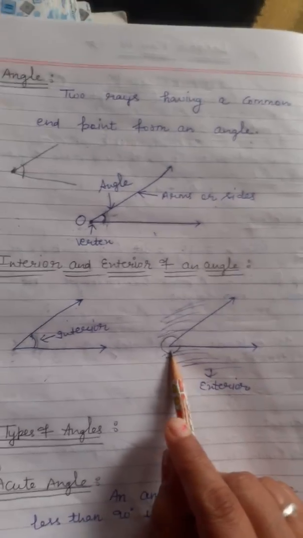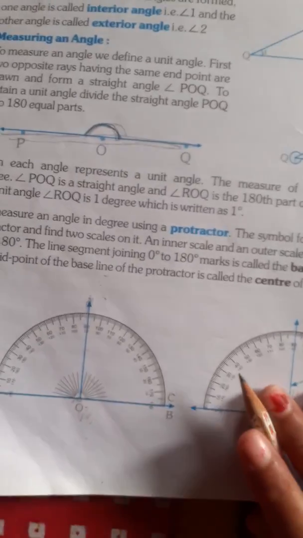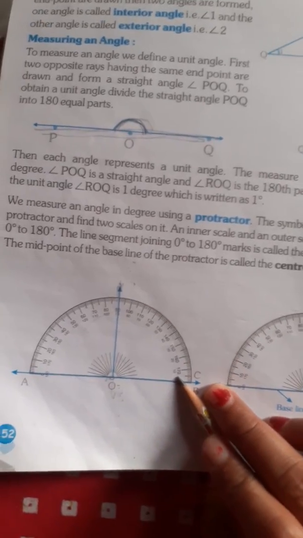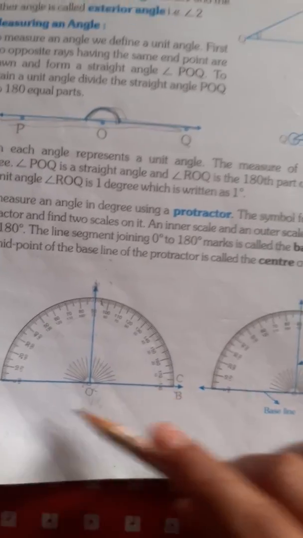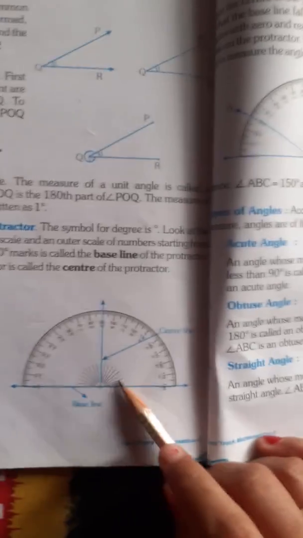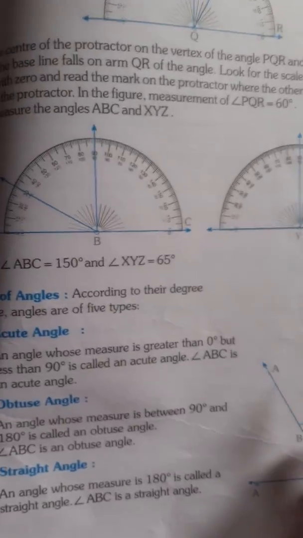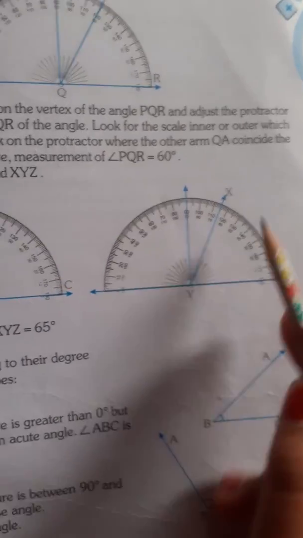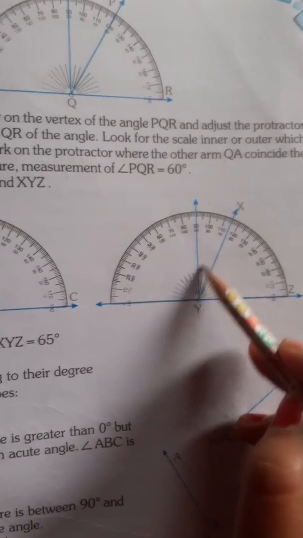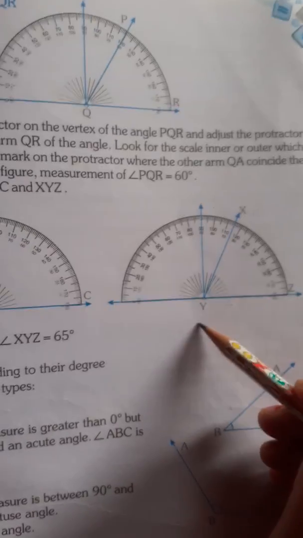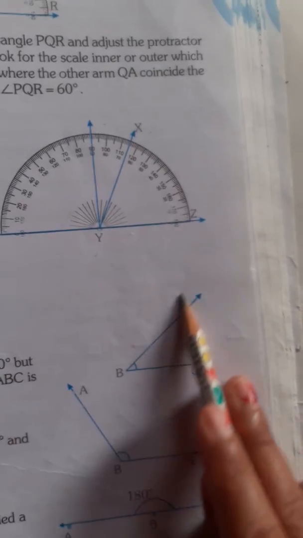Now we make angles with the help of this device which is known as a protractor. It starts from 0. Here it is 90. Here it is 180. This is a straight line angle. So now let us see types of angles with their properties. First is the acute angle. The angle which is less than 90 degrees is called the acute angle. Say for example, this is a protractor. This is 90 degrees, and here the angle is less than 90 degrees. So the angle which is less than 90 degrees is known as the acute angle. The acute angle always looks like this.